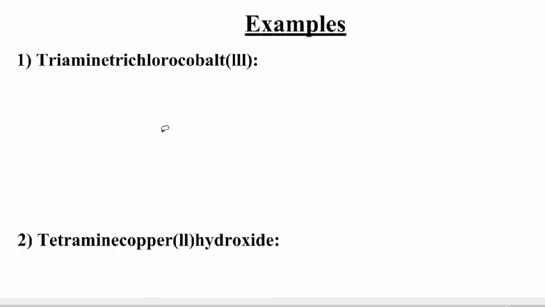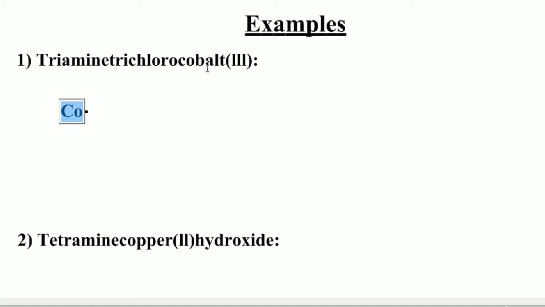Dear students, now we can see some examples of how to write the formula of a coordination compound based on its IUPAC name. We just discussed the rules to write the formula for a given coordination compound. The first example is triamminetrichlorocobalt(III). Based on the IUPAC name, the central metal present in the complex is cobalt.